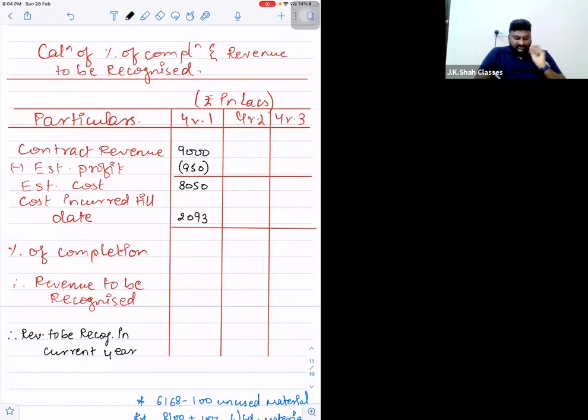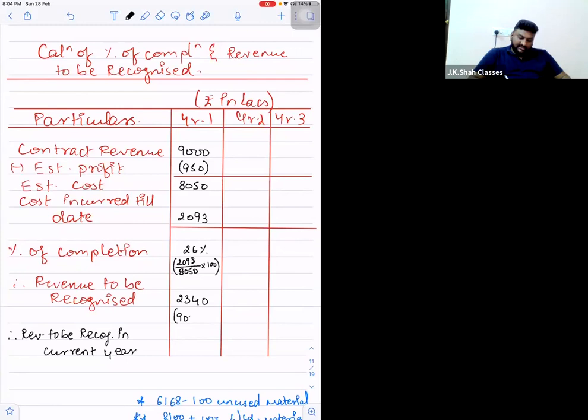So can I say on the basis of this information, we can calculate the percentage of completion? Okay. So I'll calculate the percentage of completion. I'll show it in the bracket: 2093 divided by 8050 into 100. I think we get some 26%. Right? So how much revenue to be recorded? Sir, 9,000 lakhs into 26%. So 2340 will be the revenue recorded.